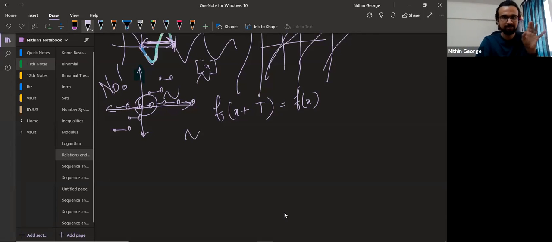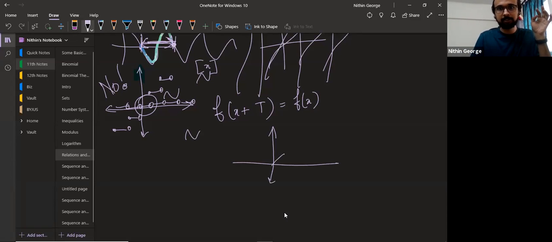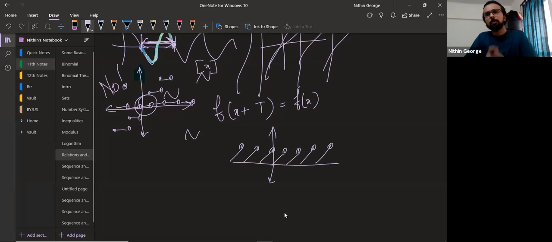All right. So now let's look at the fractional part function. Fractional part function goes like this. What about the fractional part function? Is this repeating? Is this periodic?